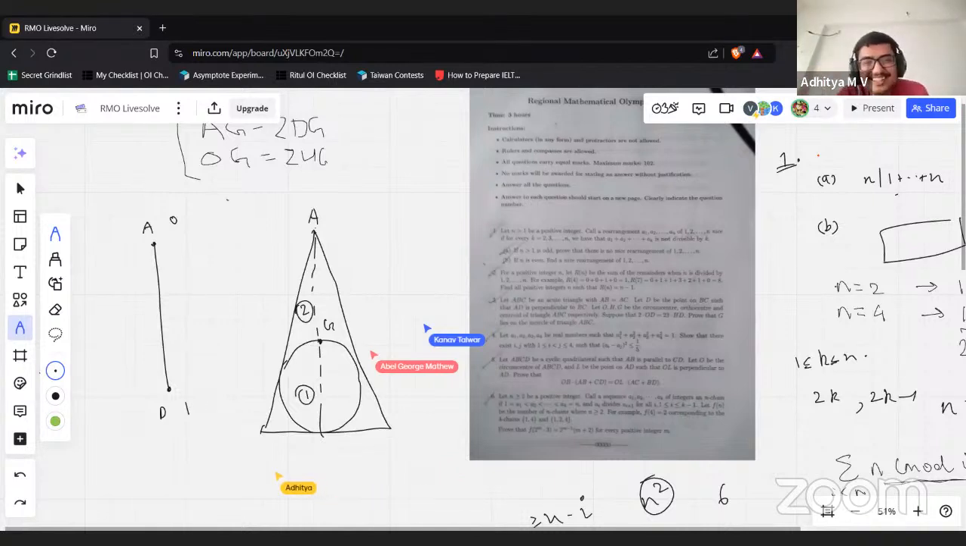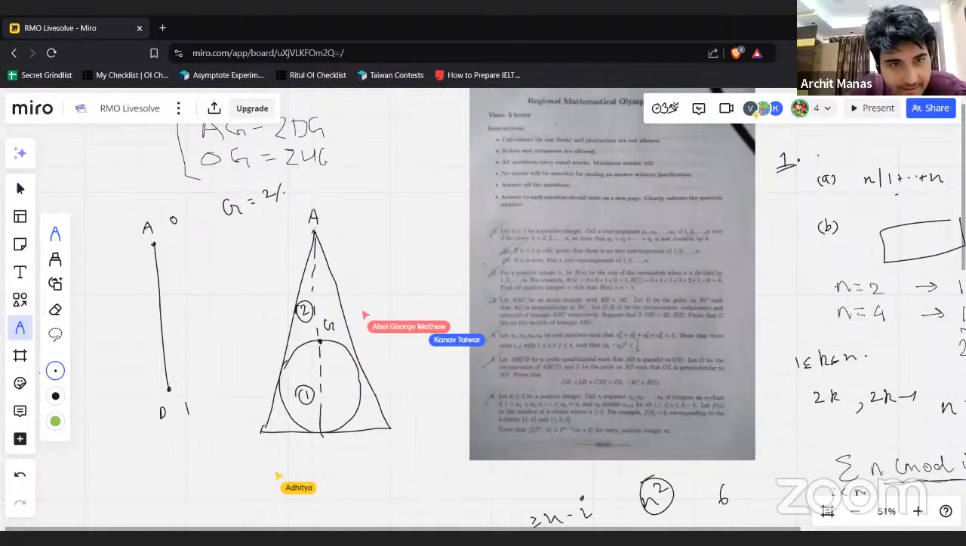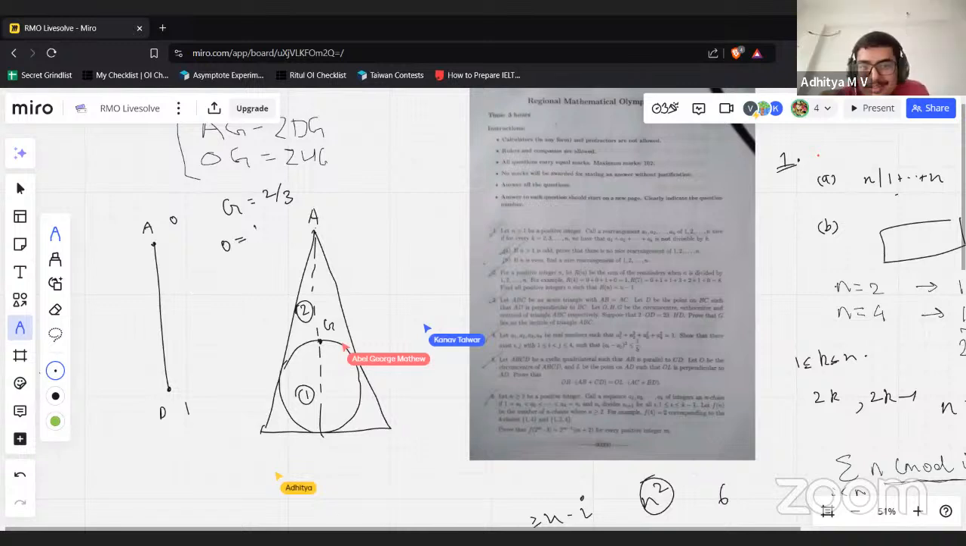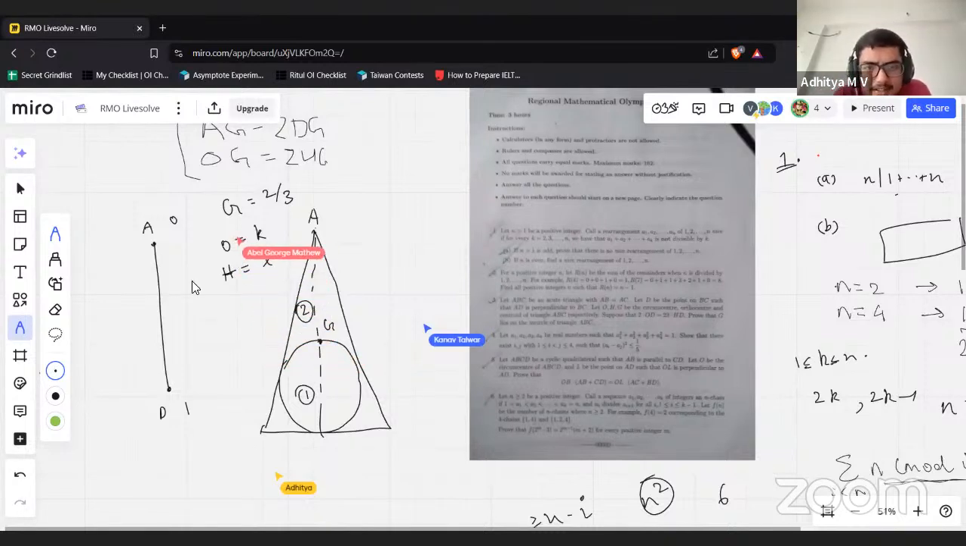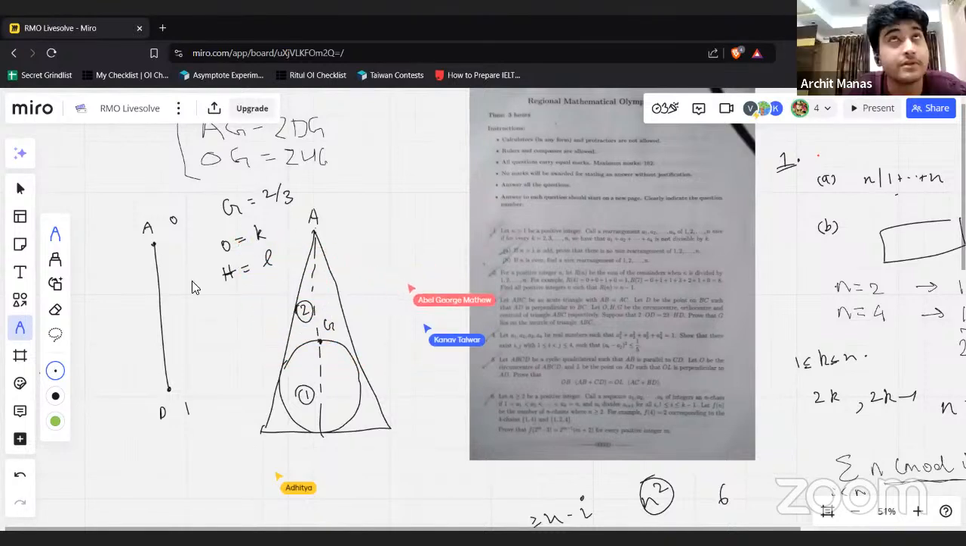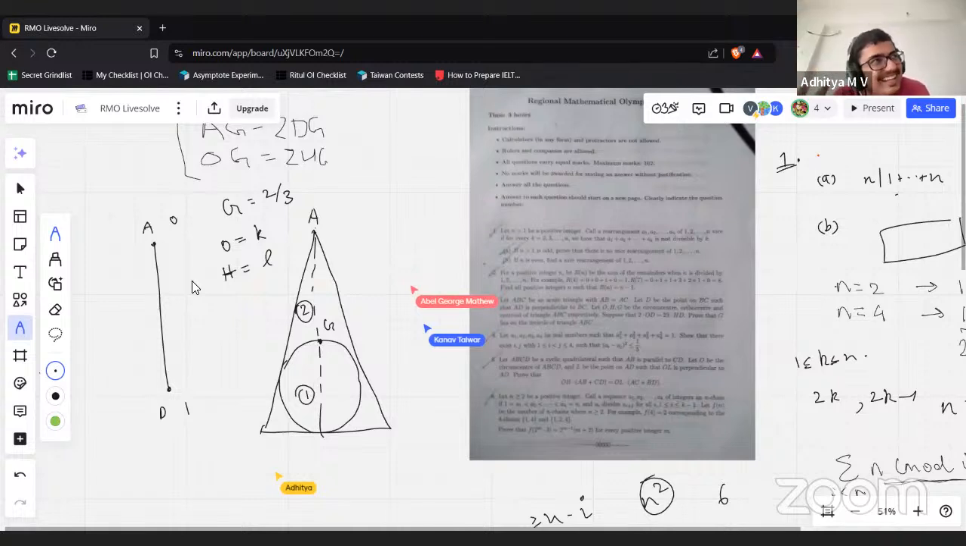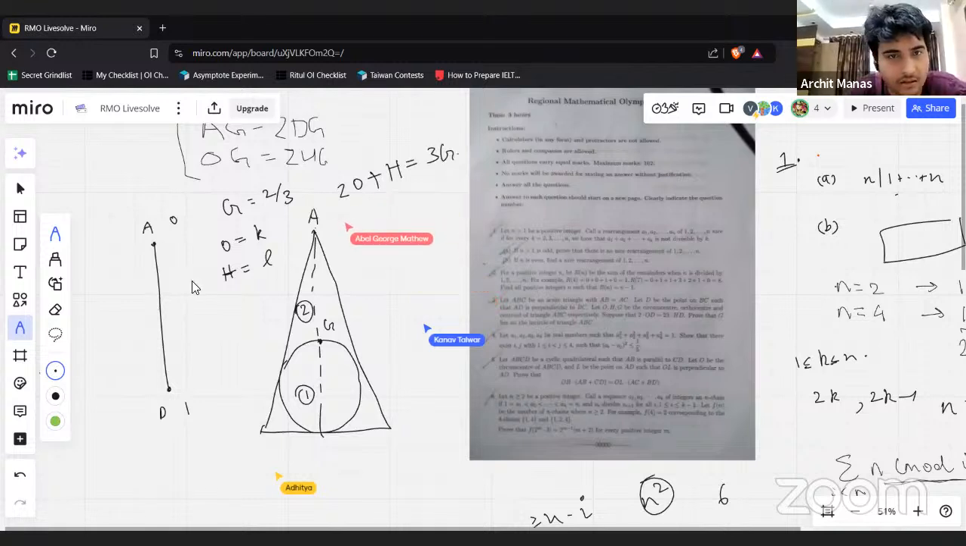Now G is equal to 2 by 3. What is O? Let's say O is K. H is, let's say, L. And then what is the relationship between K and L? 2O plus H is 3G. If you pick G to be 0, the entire thing is simplified. So 2K plus L is 3, right?